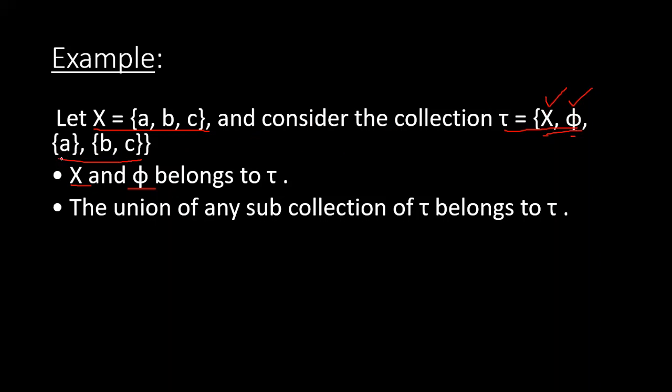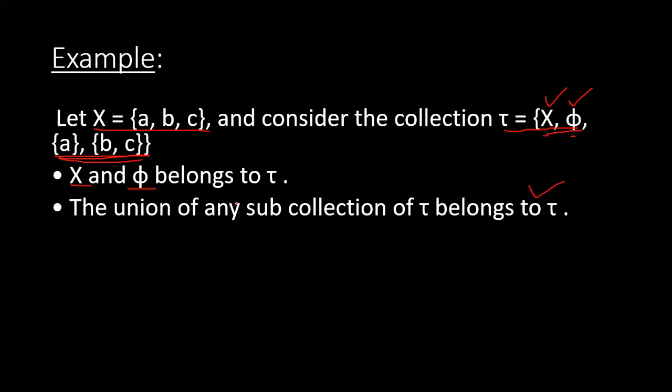So we will check subsets other than X and phi. If we take the union of {a} and {b, c}, we will get X. So the union also belongs to tau. That is why the second axiom is also satisfied.